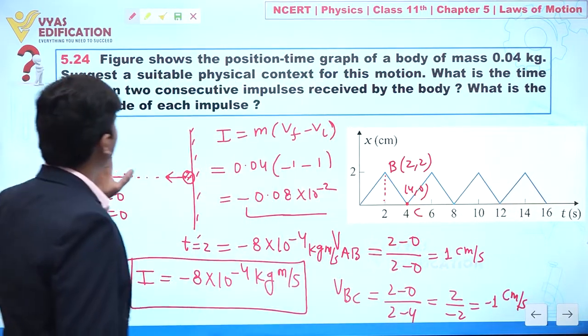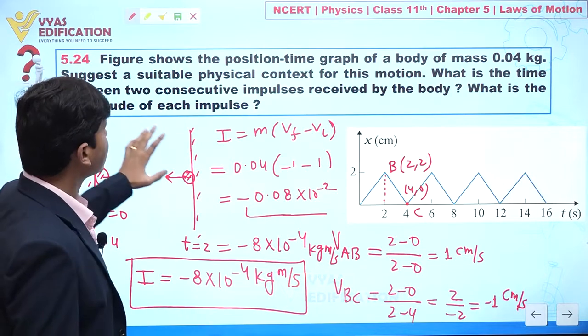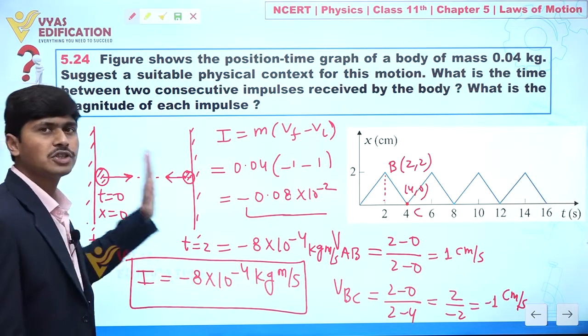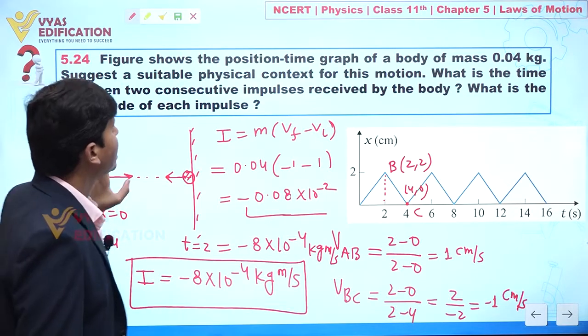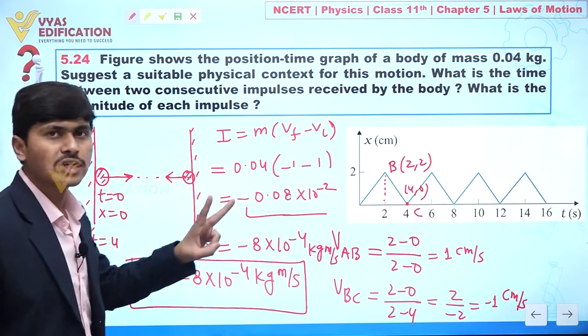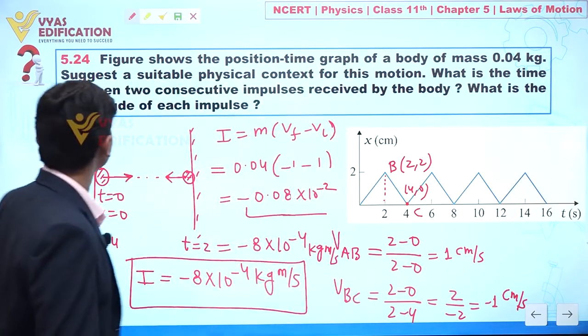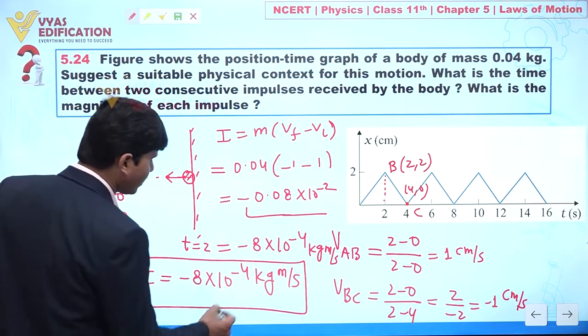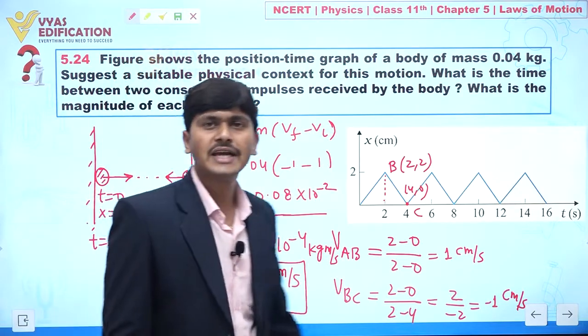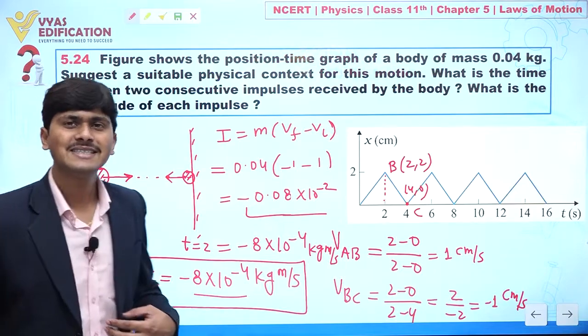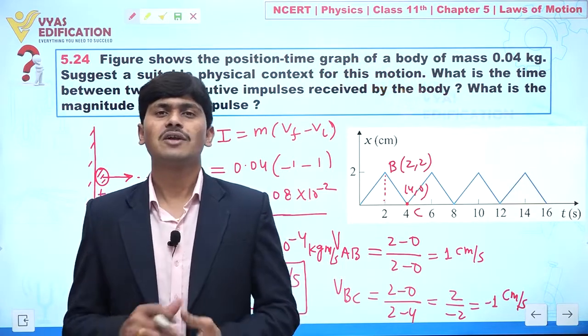I think you got all the answers. Number one, physical context: this ball is having motion between these two walls. The time duration between two consecutive impulses is 2 seconds. And the magnitude of each impulse is 8 into 10 to the power minus 4 kilogram meter per second. Clear everyone? So this is all about this question.